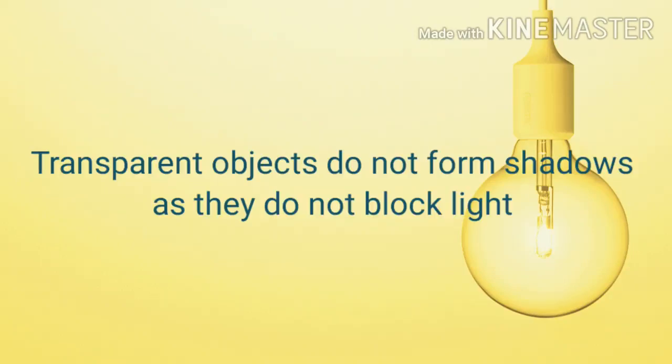Transparent objects do not form shadows as they do not block light. As you know, transparent objects allow light to pass through them and do not block the light, so they do not form a shadow.